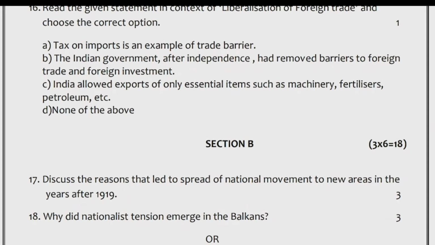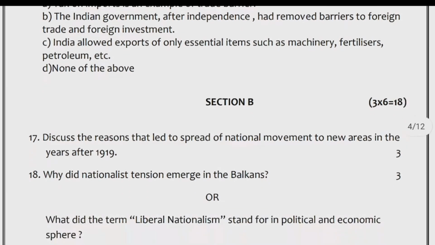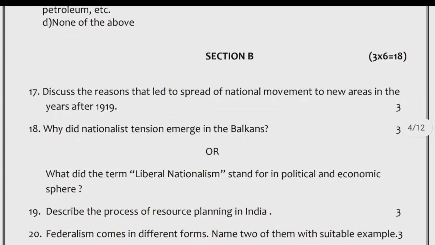18. Why did nationalist tension emerge in the Balkans? Or what did the term liberal nationalism stand for in political and economic sphere? 19. Describe the process of resource planning in India.